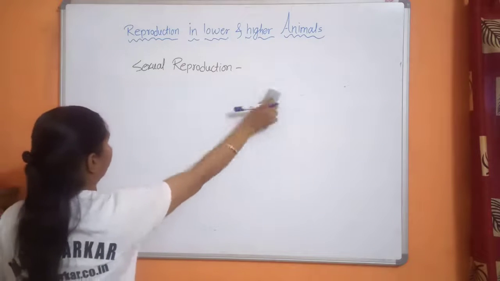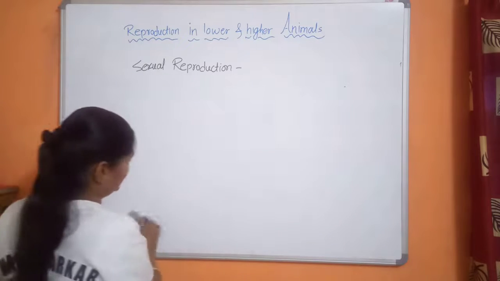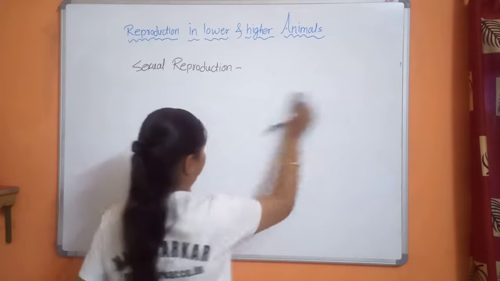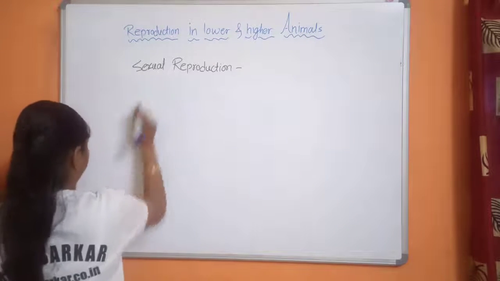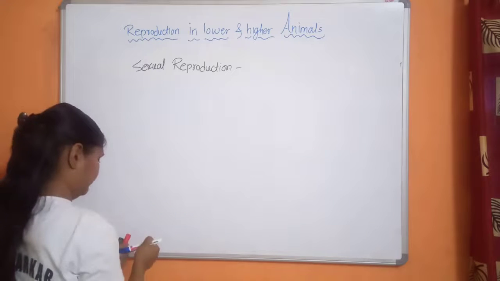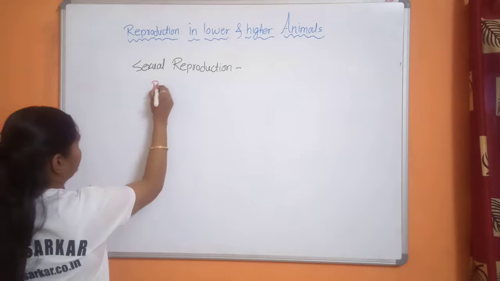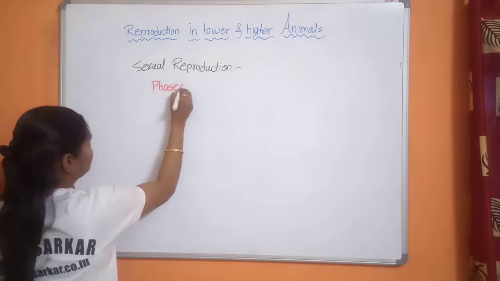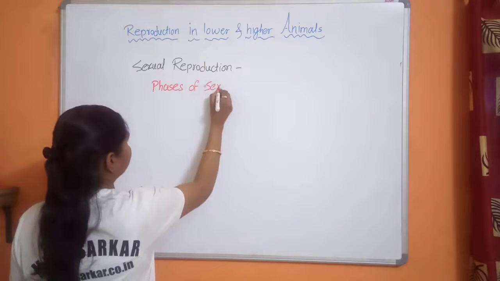Every sexually reproducing organism shows two major phases in their life. The first is the juvenile phase. Phases of a sexually reproducing organism.